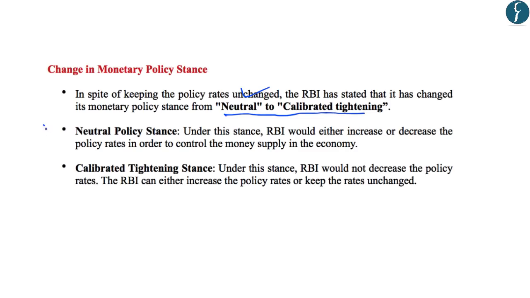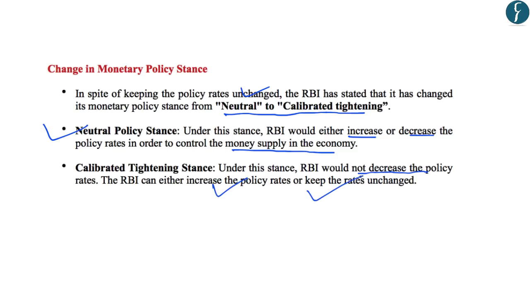Now, under the neutral policy stance, the RBI would either increase or decrease the policy rates in order to control the money supply in the economy. However, under the calibrated stance, the RBI would not decrease the policy rate, which means that it can either increase the policy rate or keep the rates unchanged. And the RBI has taken this calibrated stance because of the domestic and the international scenario in which the inflation, the increase in the prices of fuel and the depreciation of rupee become important factors.